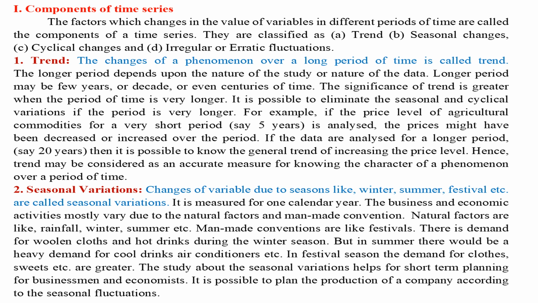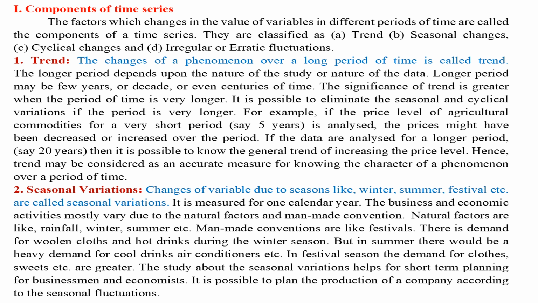1. Trend. The changes of a phenomenon over a long period of time is called trend. The longer period depends upon the nature of the study or nature of the data. Longer period may be a few years, or a decade, or even centuries of time. The significance of trend is greater when the period of time is very long. It is possible to eliminate the seasonal and cyclical variations if the period is very long.